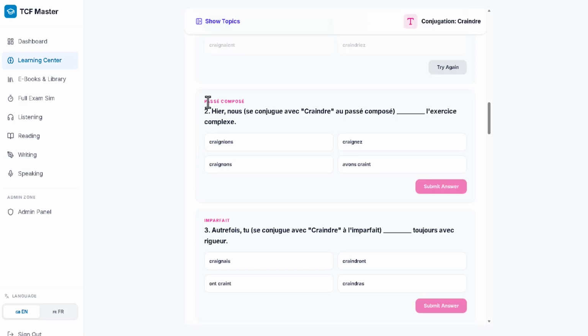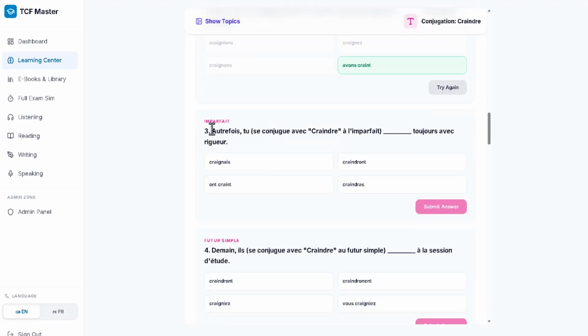You have passé composé here. When you want to conjugate craindre au passé composé, what will that be? So hier, nous, look at it here: nous avons craignions, nous avons craigné, et puis craignons. Ici, avons craint. So this is the correct one. Nous avons craint. Submit answer. That's it. Now let's go to imparfait.